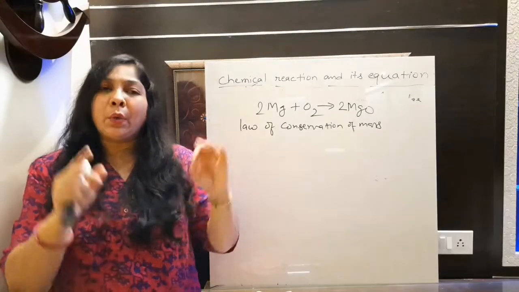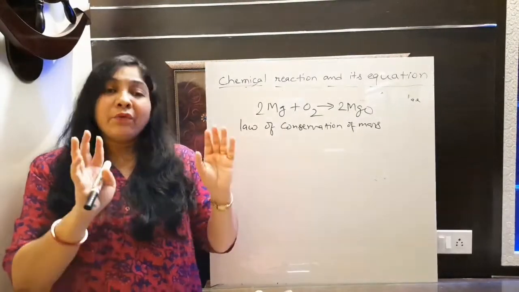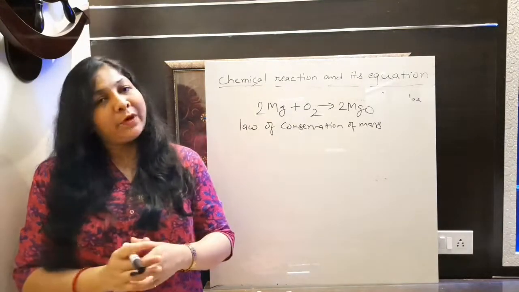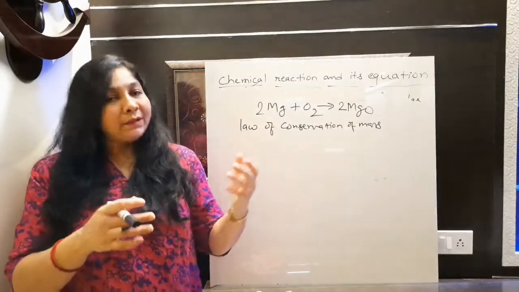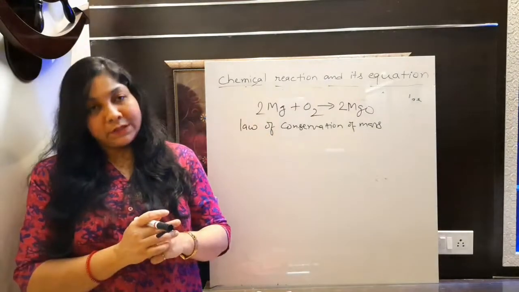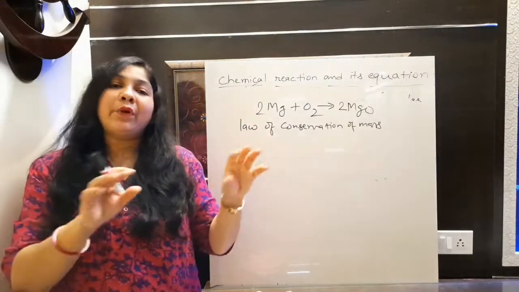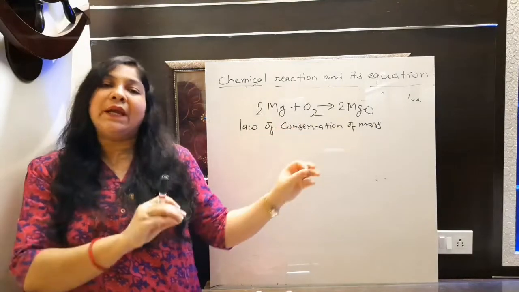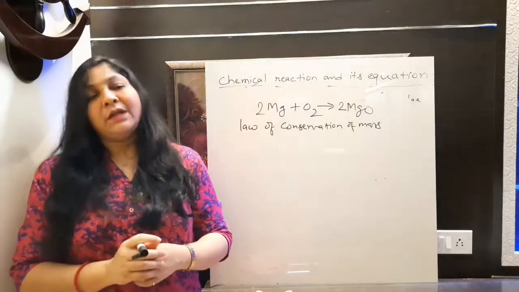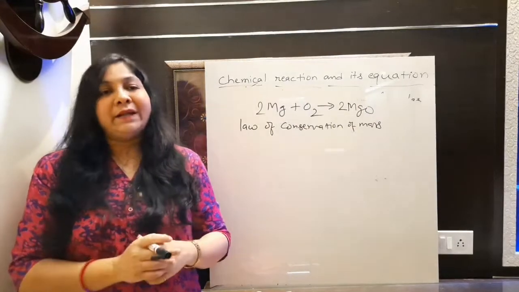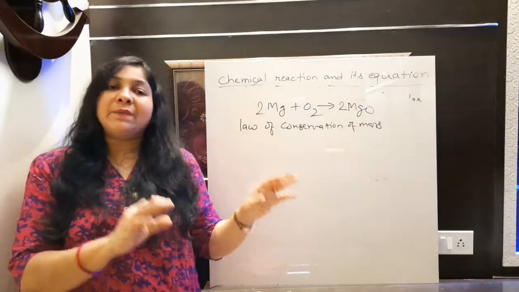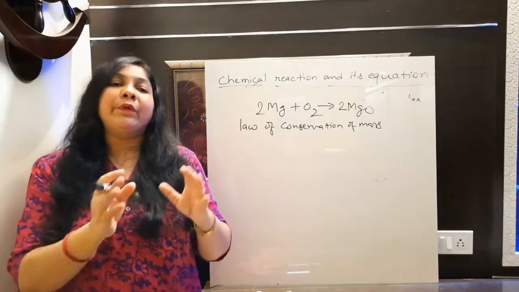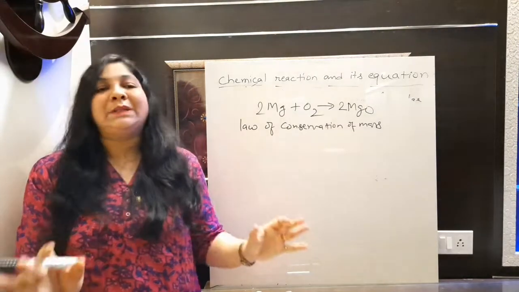And this is possible only in one way, when you take an equal number of atoms in reactant and product. Then only you will be able to obey this particular law, which is defined as the law of conservation of mass. Fine now? If the number of atoms remains the same in reactant and product, then only the mass of reactant will equal the mass of product. Suppose in any reaction you are writing, the number of atoms are not equal, that is, it is a skeletal equation, then that type of equation or reaction is not possible at all.